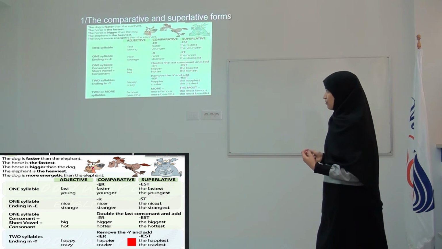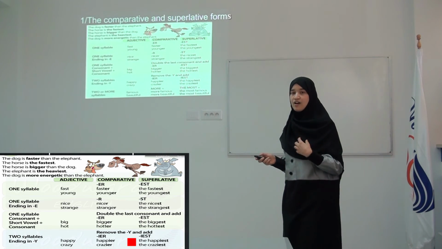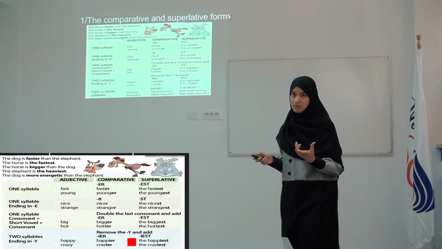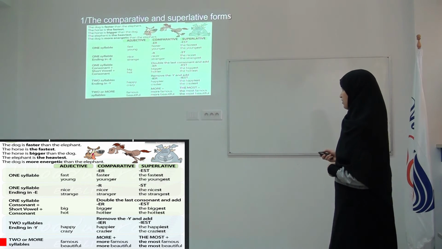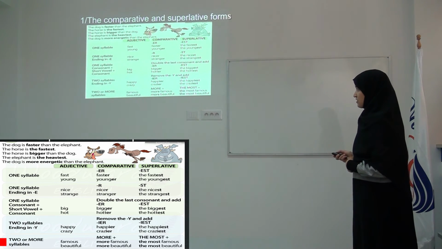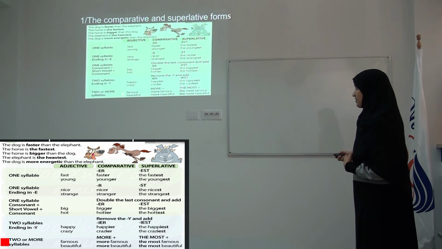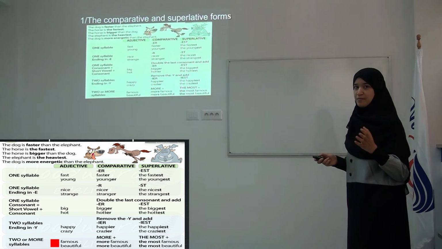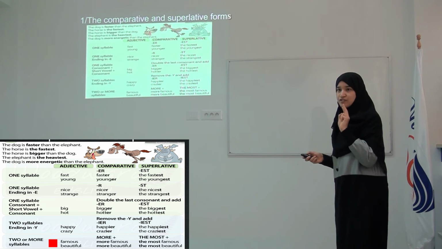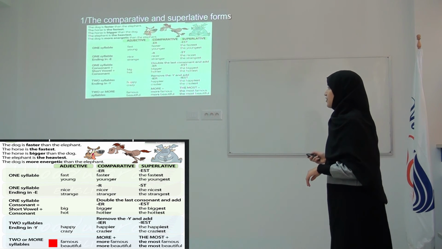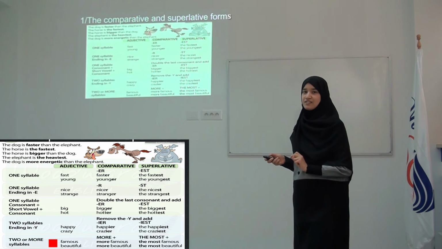And now we move to other adjectives that have more than one syllable, or more than two syllables. In case we have an adjective that is composed of two or more syllables, like these adjectives, famous, which has two syllables, then beautiful, which has three syllables.